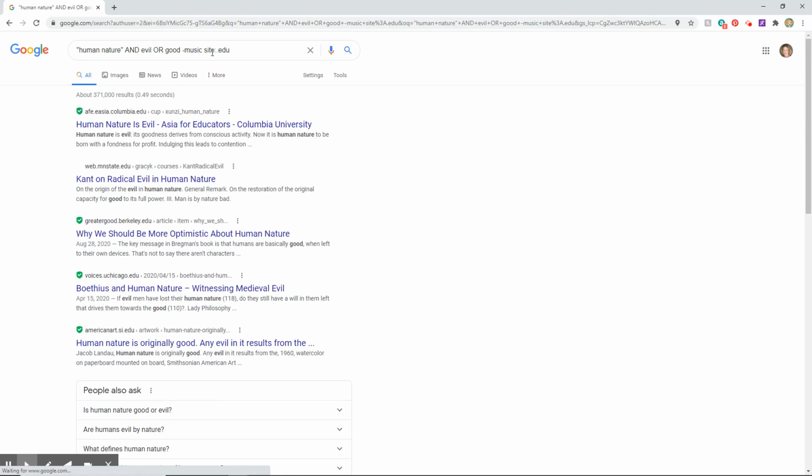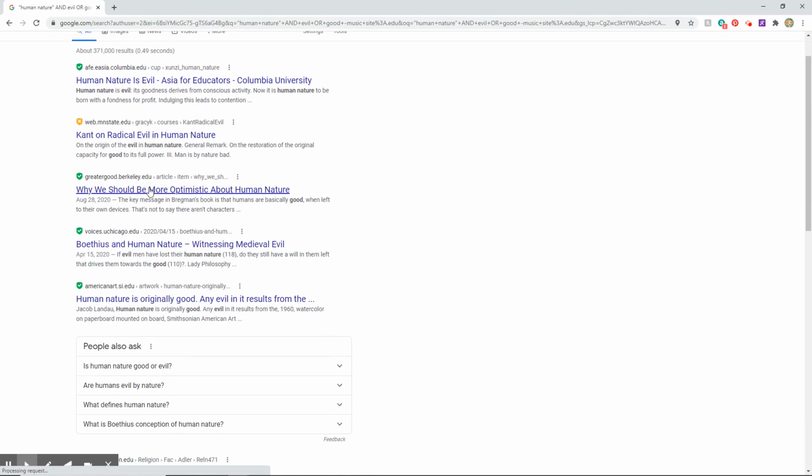Now all of our results are going to be from websites that end in .edu, which are going to be universities. This works with other types of sites too. If I wanted to limit my search to government-run websites, for example, I'd use site: .gov.